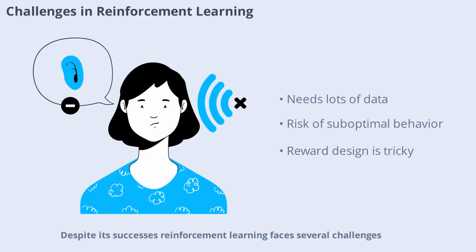Despite its successes, reinforcement learning faces several challenges. One major issue is the need for large amounts of data and time to learn effective strategies. In some cases, the agent may struggle to explore enough or may get stuck in suboptimal behaviors. Additionally, designing appropriate reward functions can be difficult, as poor rewards can lead to unintended consequences.